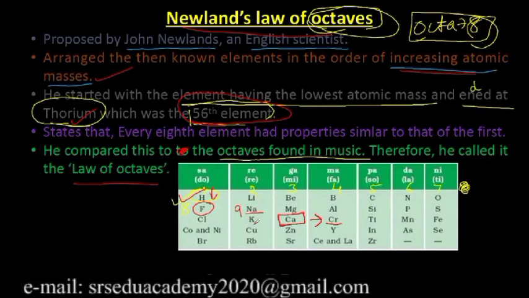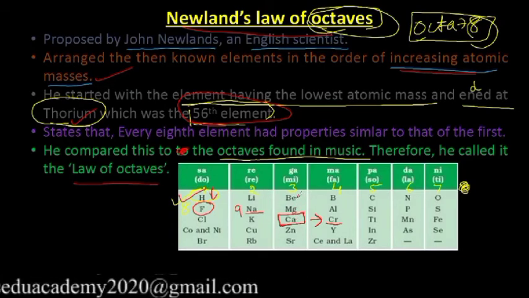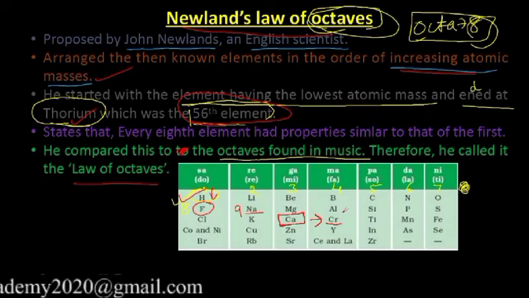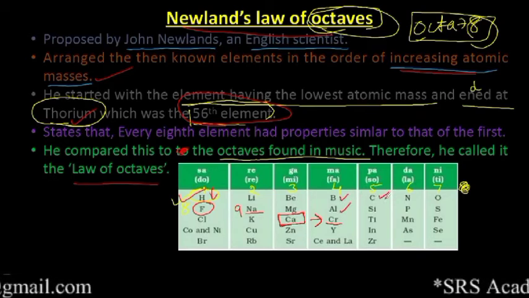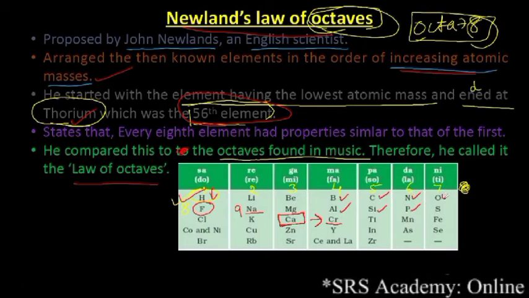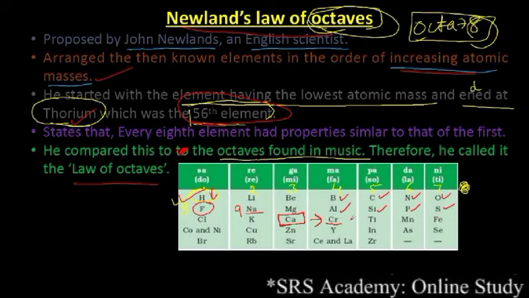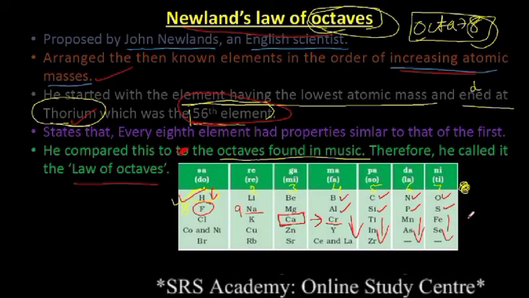Lithium, sodium, potassium, these three elements have similar properties. Beryllium, magnesium, calcium, these three have similar properties. When it comes here, only beryllium, aluminium are similar, carbon, silicon similar, nitrogen, phosphorus similar, oxygen, sulfur similar, and here they may not be found with similar properties.